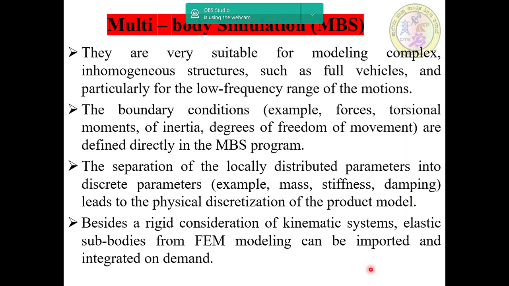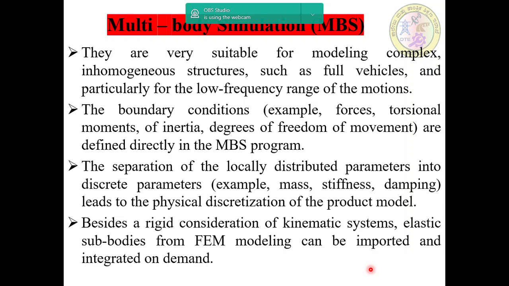They are very suitable for modeling complex inhomogeneous structures such as full vehicles, and particularly for a low frequency range of motions. The boundary conditions, for example forces or torsional moments of inertia, and degrees of freedom of movement, are defined directly in multi-body simulation programs.